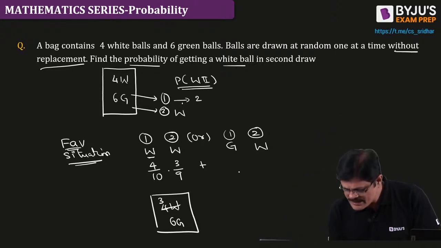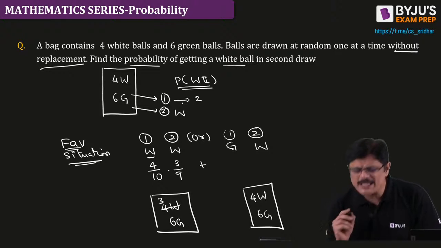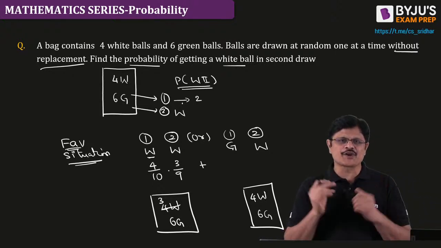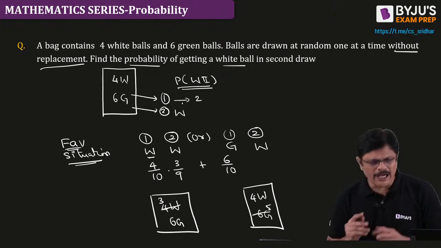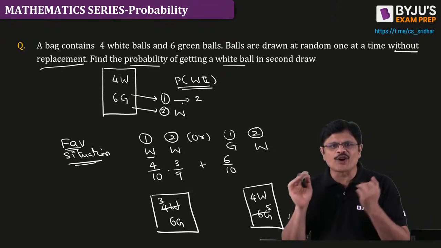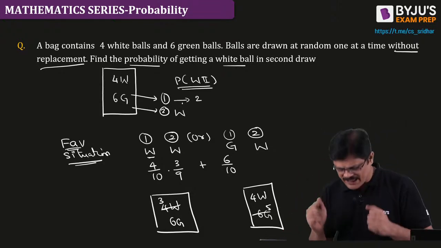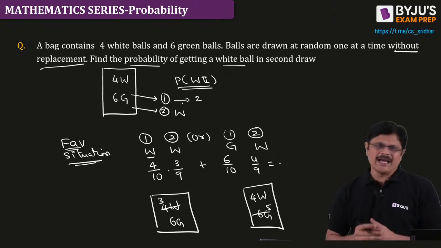Now, second situation. Again, see the situation carefully. We have 4 white and 6 green. What is the probability of selecting green in the first draw? Green in the first draw means 6 favorable out of 10. One green is removed, we have only 5 green. Now what is the probability of selecting white in the second draw? White means 4 favorable out of 9. And that is the answer.